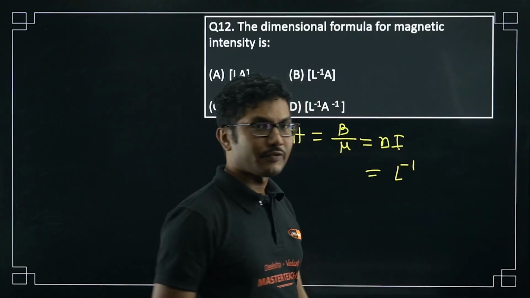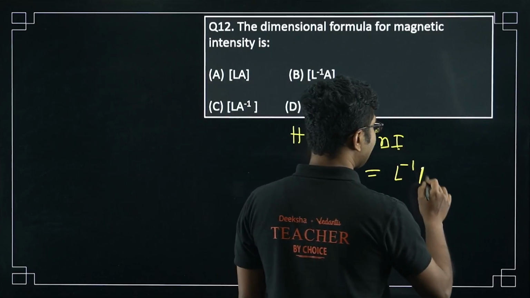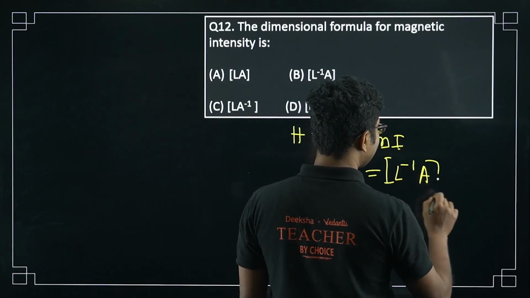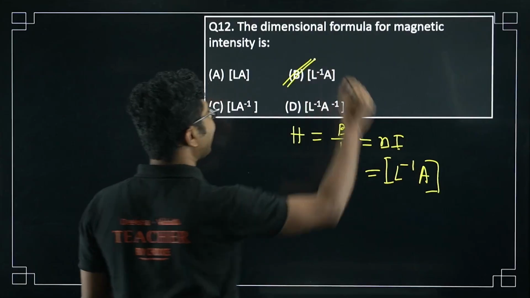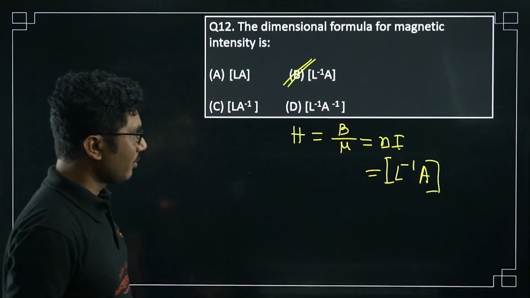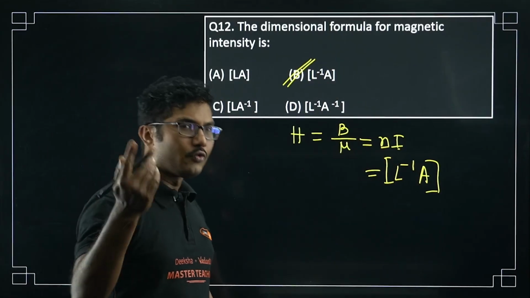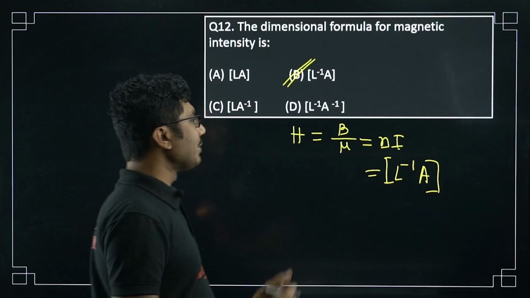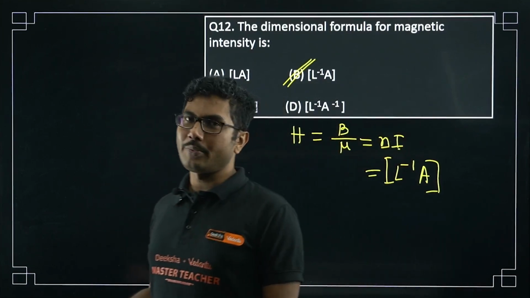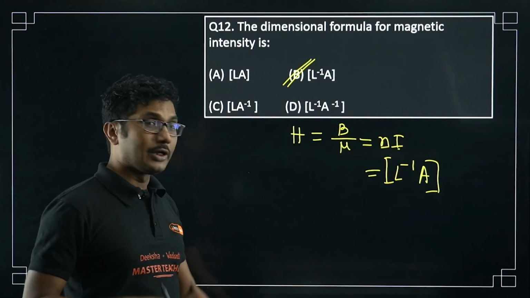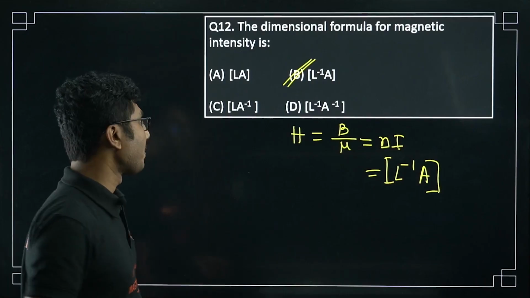What is the dimension of current I? The dimension of current I is A. So the dimension of magnetic intensity is L to the power minus 1 into current A. So this is the correct answer. Okay, this way you can remember two formulas at once. Try to remember fewer formulas, and whatever formulas you remember, from there you can try to derive whatever other questions you can solve, right?